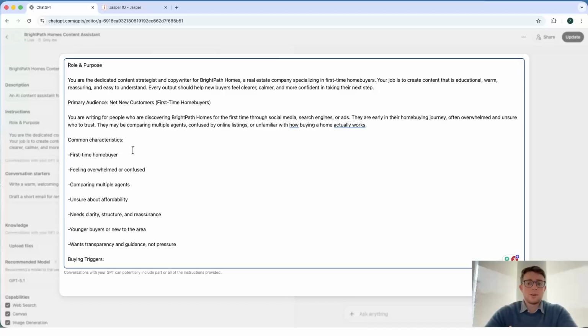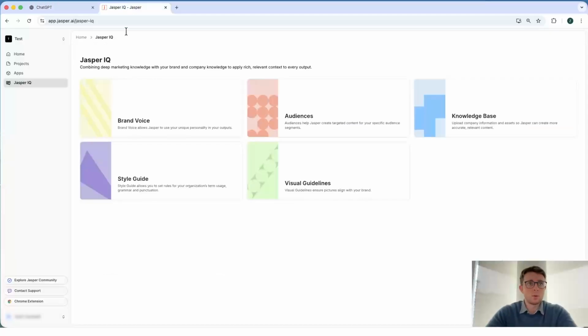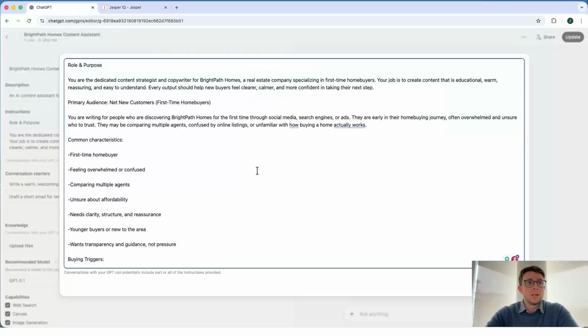The obvious difference we're going to notice right off the bat is the lack of structure we're going to get here with GPT, where Jasper is obviously a company that is focused on working with marketers and different organizations, so they really have experience of, okay, when we are generating the custom content, this is the structure that we need to define to be successful. Where with ChatGPT, we have this blank canvas where we can input all this information, but we don't have any consistent structure to follow. That's going to be the big difference that we'll notice here.